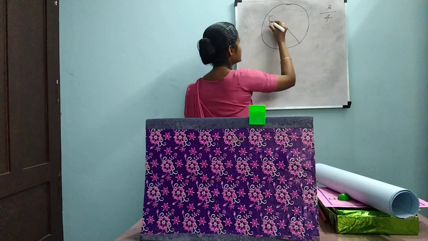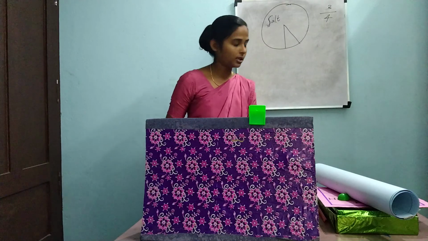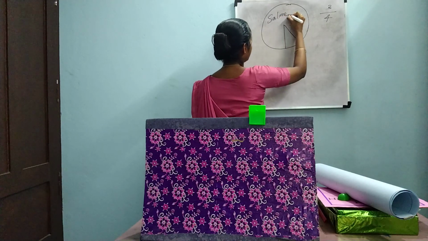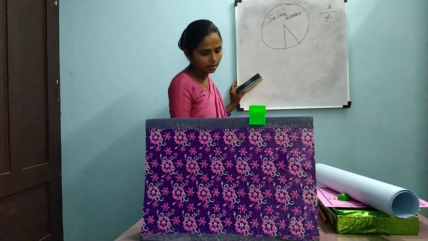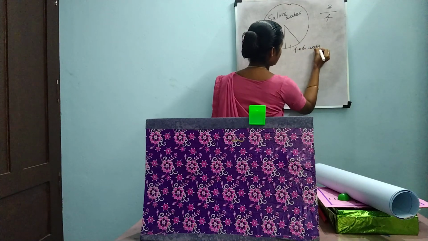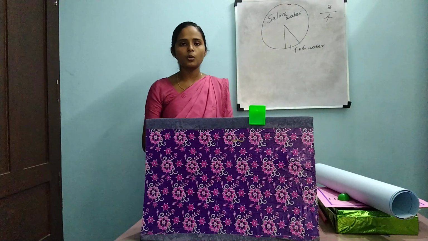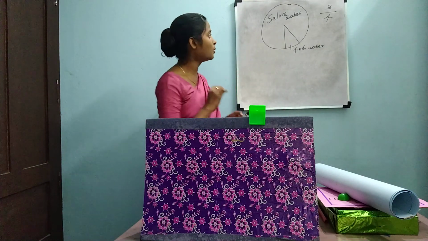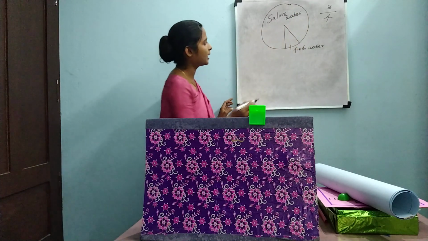See, this is salt water or saline water, and this is fresh water. Salt water means what? Whether you can drink the ocean or sea water. No, you can't drink sea water, right? So the maximum part of the Earth has salt water when compared to fresh water.